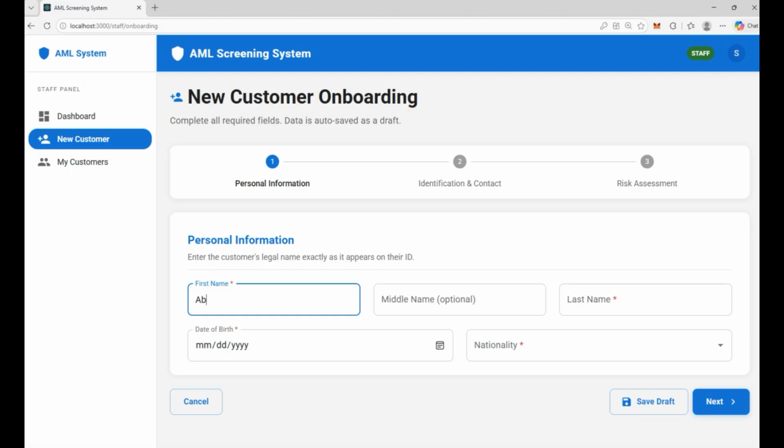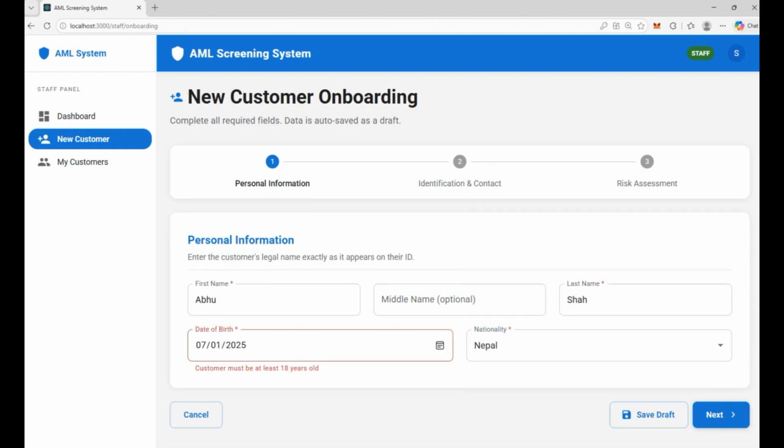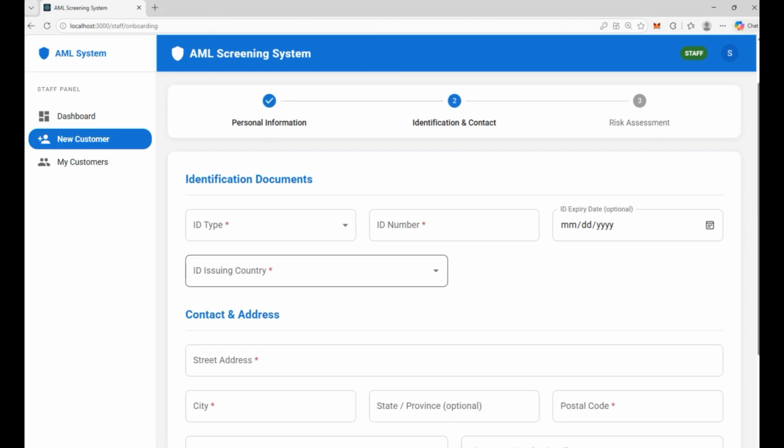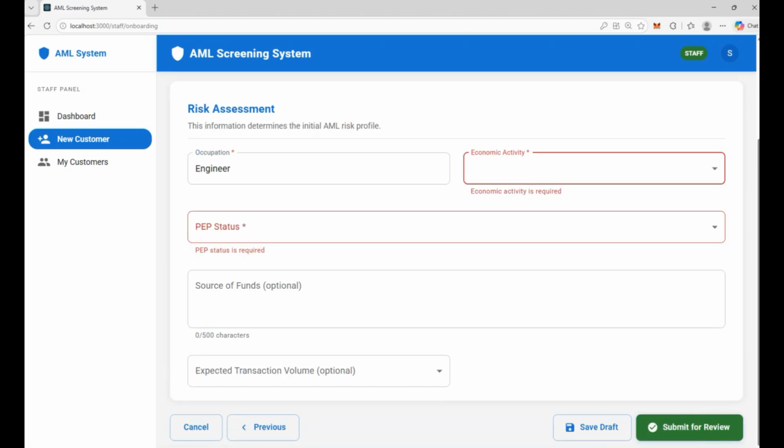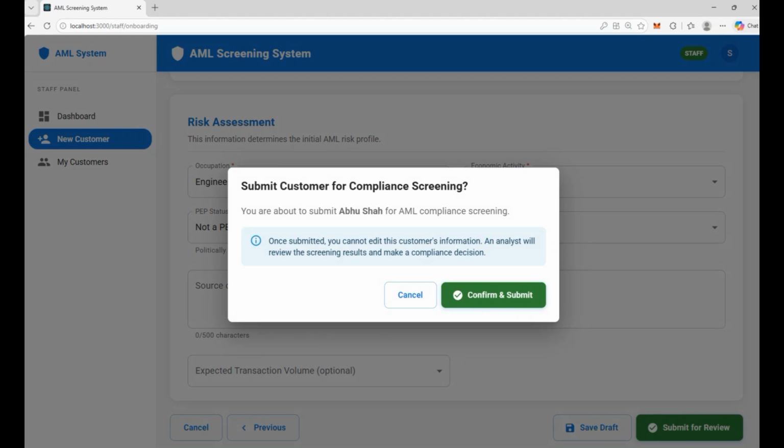Okay, let me enter some random name. Let's see. This is data validation at work. So the customer must be at least 18 years old. Now let's go to another portal. Now look closely at what happens when I click submit.